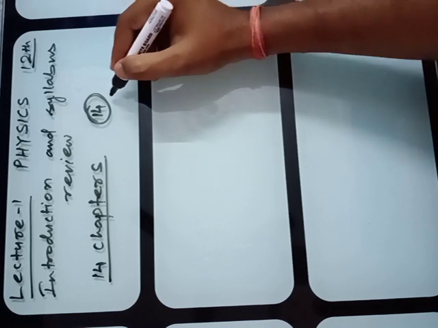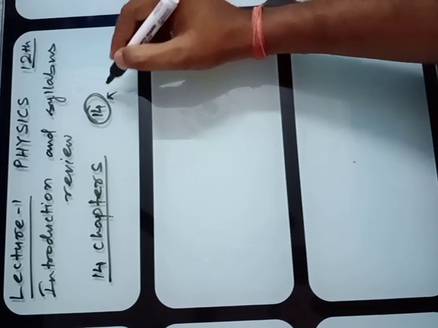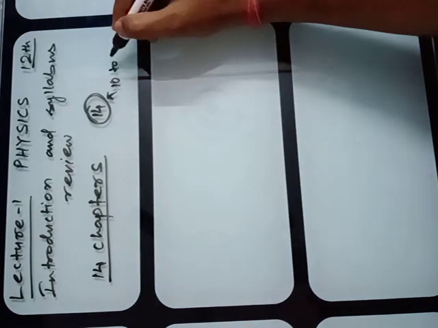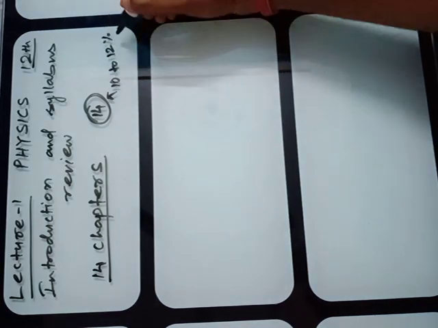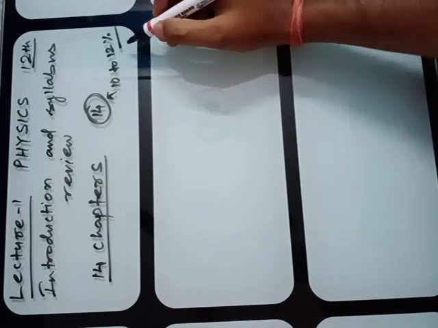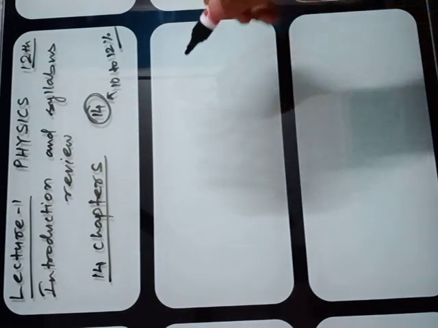Only in NCERT you have to study 10 to 12% of chapter 14. Actually it is mentioned in detail that has to be covered in IIT and NEET, but for board you have to study only 10 to 12%. I will discuss in detail when we come there.